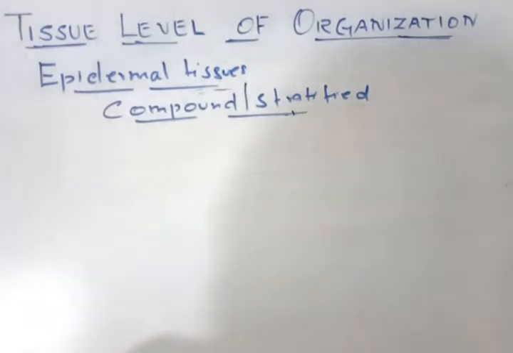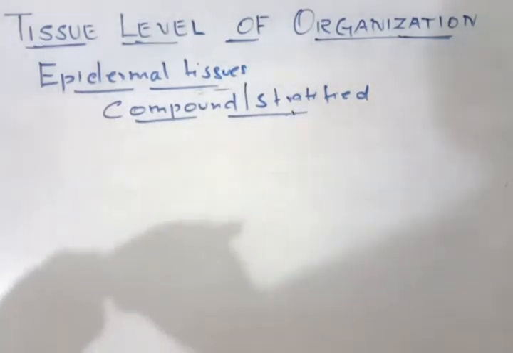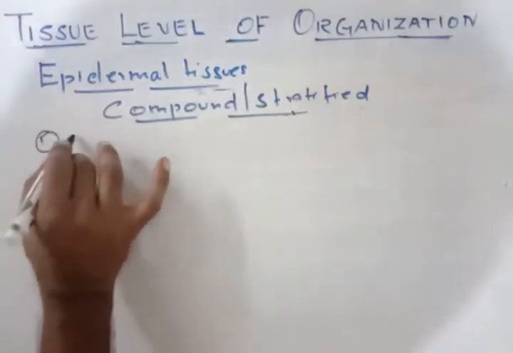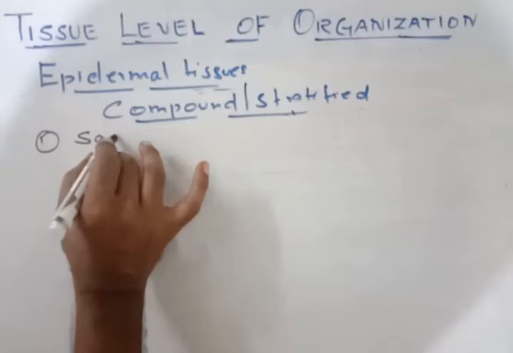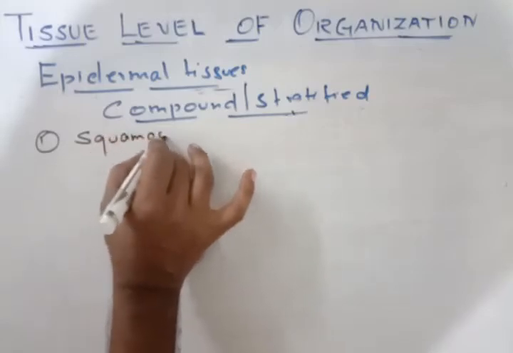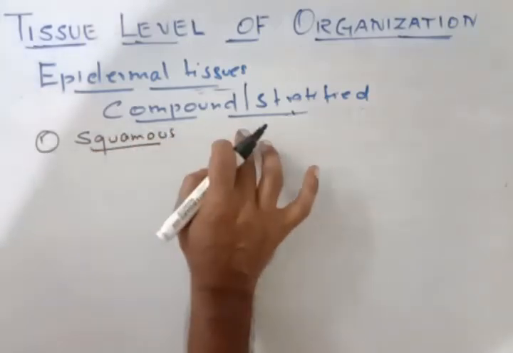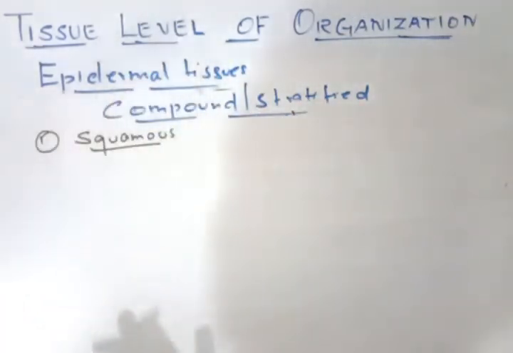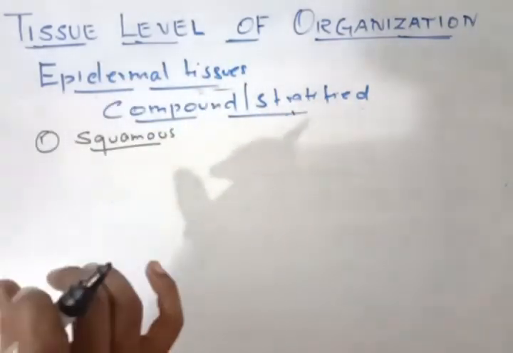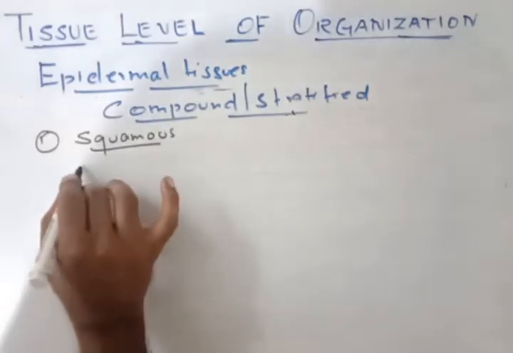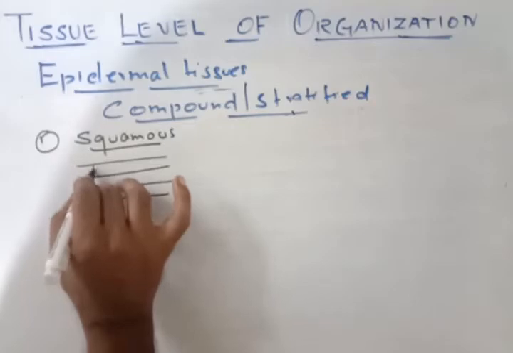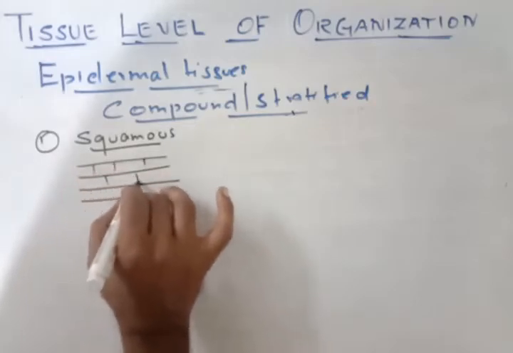Now the first one we will talk about is the squamous epithelium, the stratified squamous epithelium. As we know, the arrangement of the cells is like this. The cells are flat but in multiple layers.